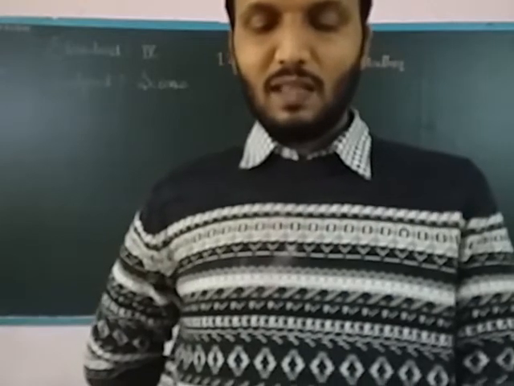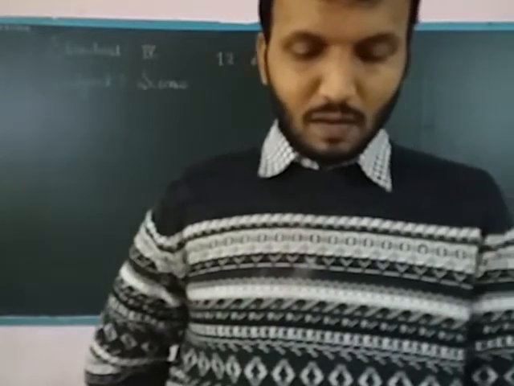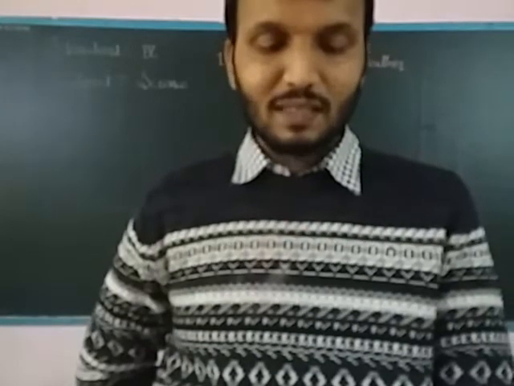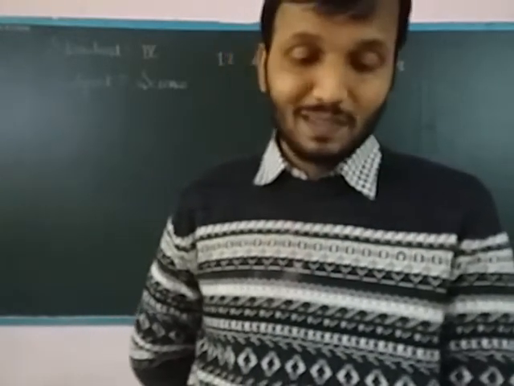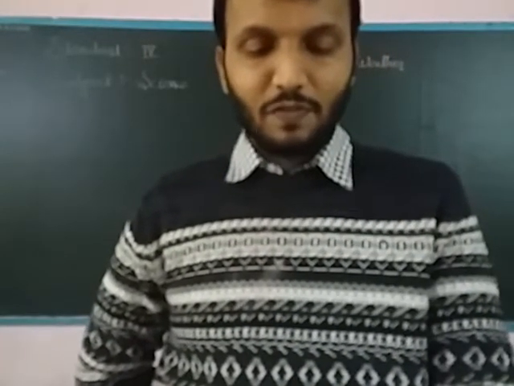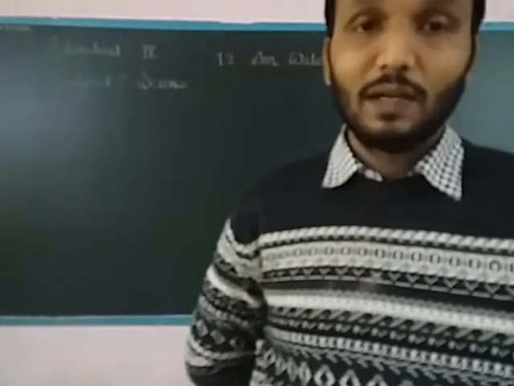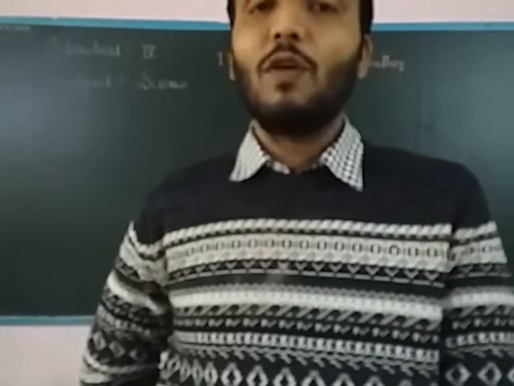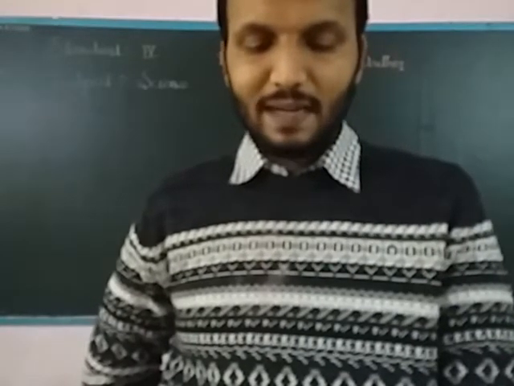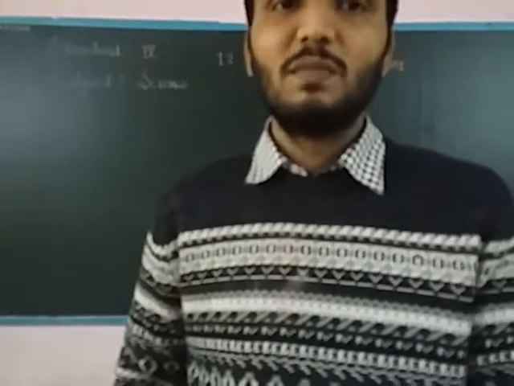Now there are MCQs. First, when water vapor condenses on dust particles, they form thick cloud called: A, fog; B, dew; C, hailstone. So answer is A, fog. Second, the purest form of water is blank: A, rainwater; B, seawater; C, river water. The answer is A, rainwater. Third, settling down of mud particles at the bottom of the beaker is called: the answer is B, sedimentation.